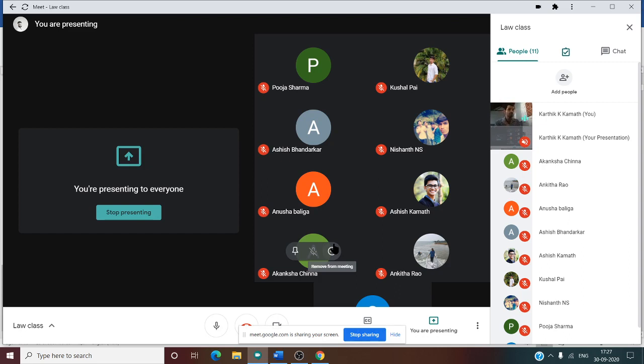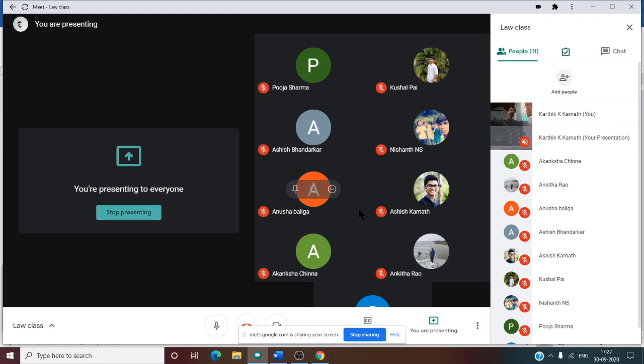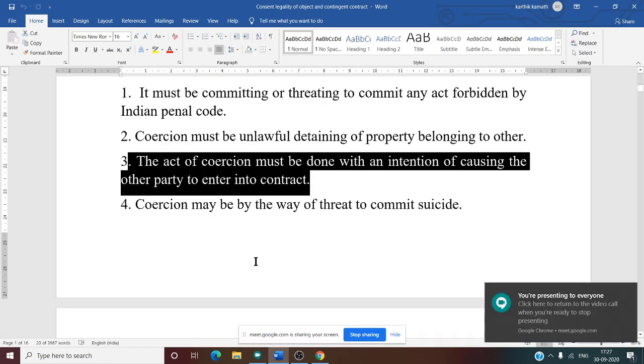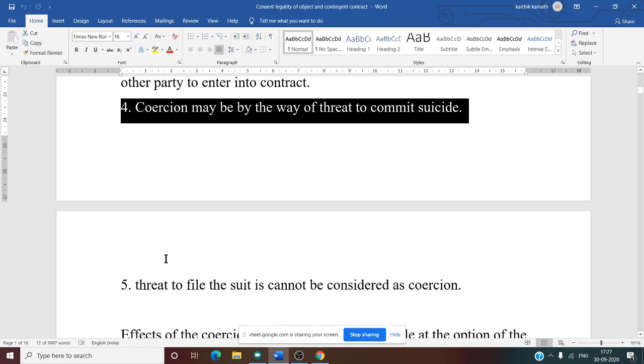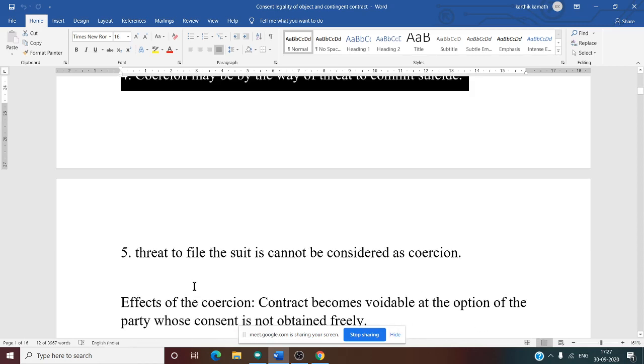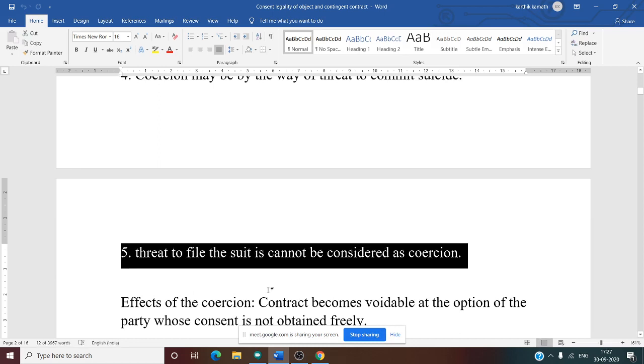That means I should take something in writing from you, or I should make some agreement with the other party, and only then will it amount to a contract. Coercion may also be by way of a threat to commit suicide. We have discussed this one, so committing suicide amounts to coercion. The last point is that a threat to file a suit cannot be considered coercion.